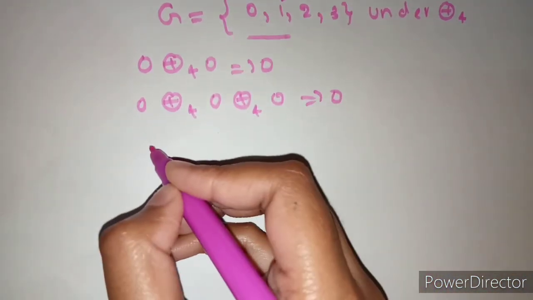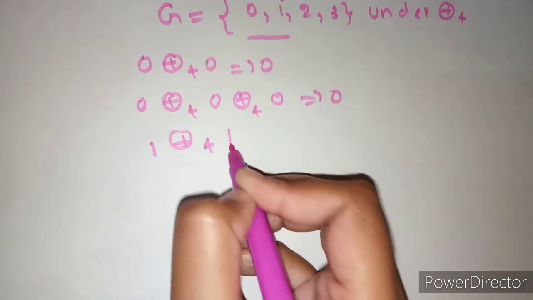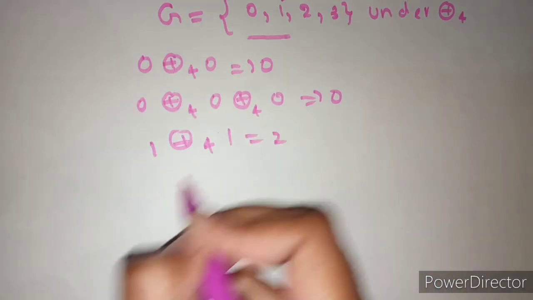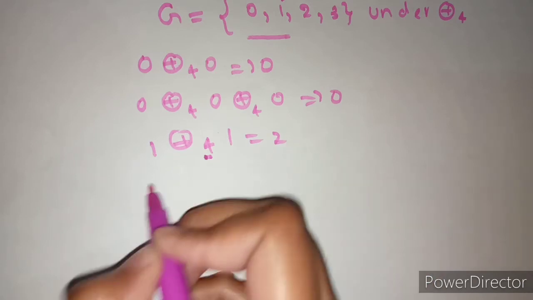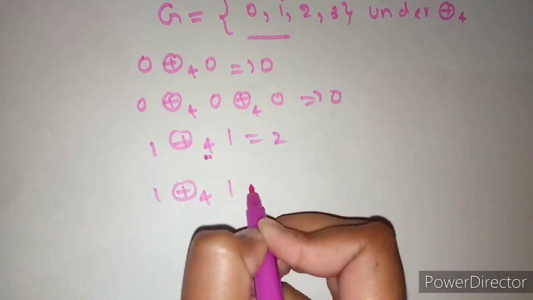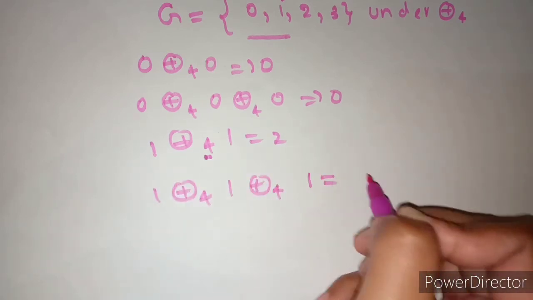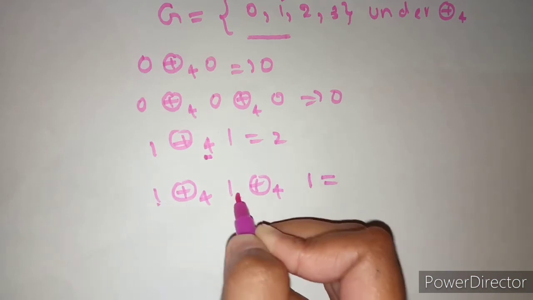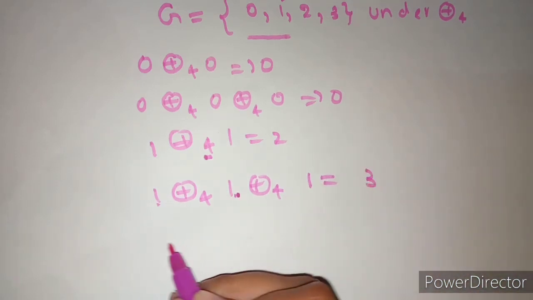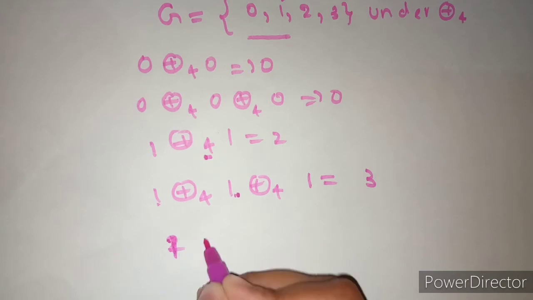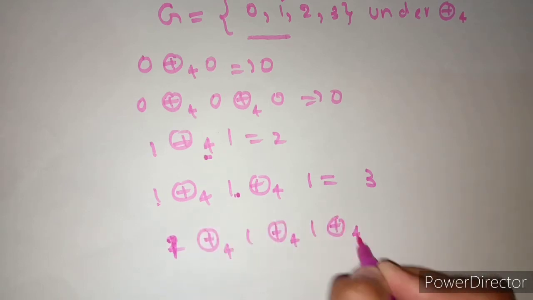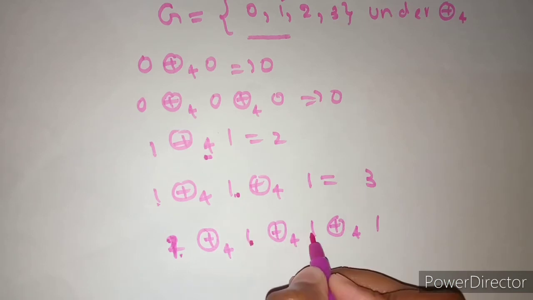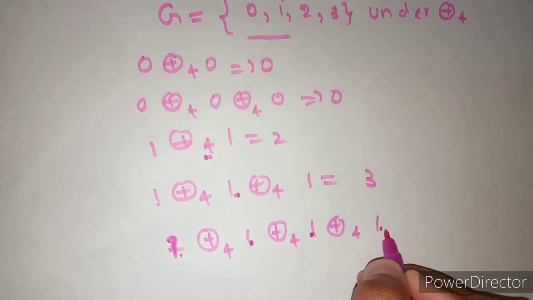Likewise, if I add 1, 1 plus 1 is 2. 4 cannot divide 2, so 2 only. Next, if 1 is added 3 times, we are getting 1 plus 1 is 2, 2 plus 1 is 3. Likewise, if 1 is added 4 times, 1 plus 1 is 2, 2 plus 1 is 3, 3 plus 1 is 4. We have got 4 under addition modulo 4, which is 0.